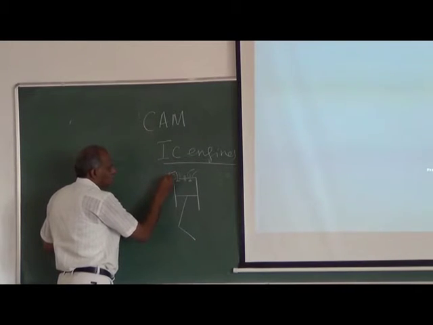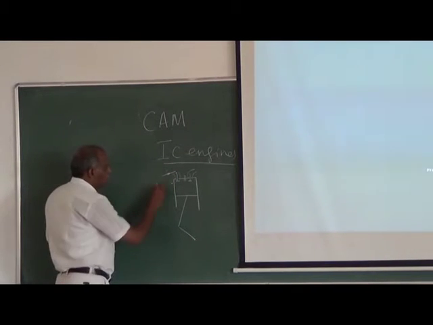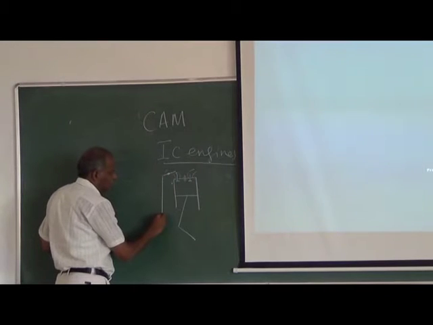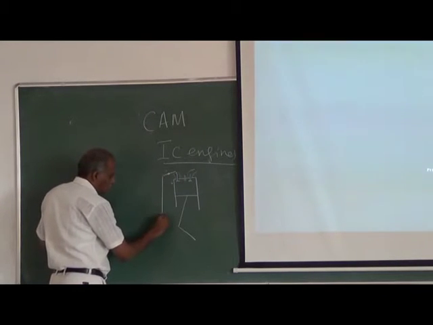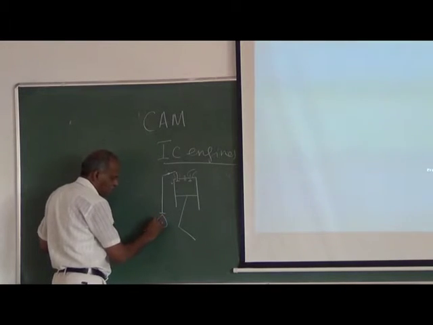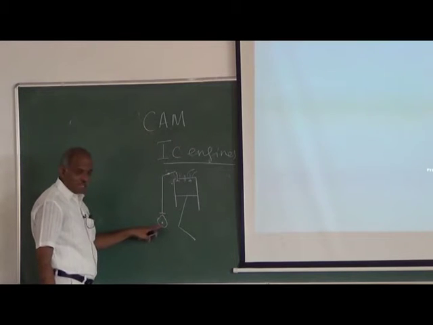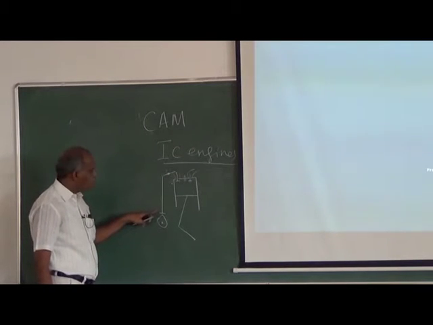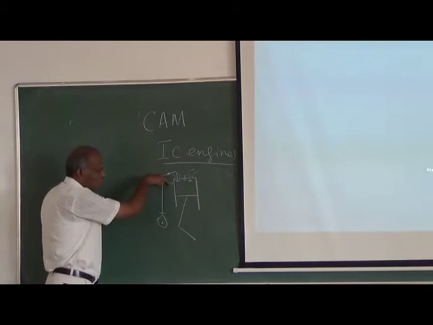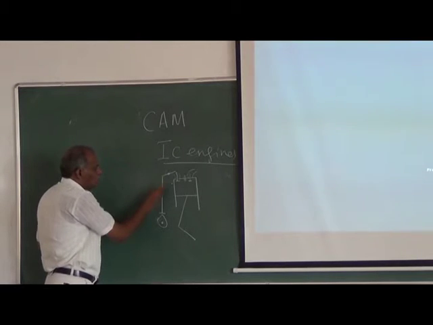So how these valves are opened and closed, if you draw a very simple sketch, there will be a small lever here, then there will be another rod, then you have a follower and you have a cam. A very simple kinematic sketch. There is a cam and a follower. This follower will push this rod. So this is called the push rod.